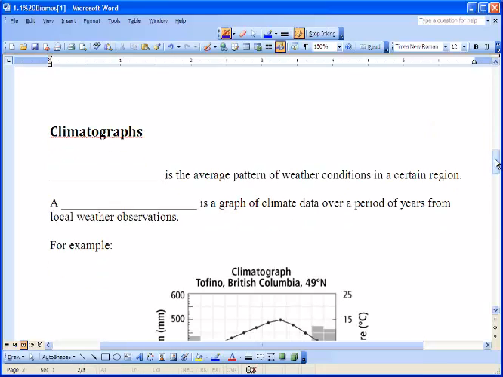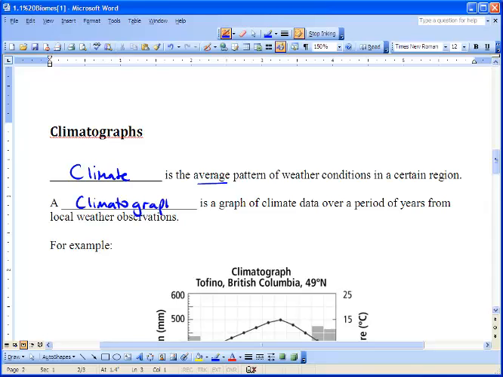So we're going to move on to climographs. And climographs, basically, they talk about climate. And climate is the average pattern of weather conditions in a certain region. Now, I mean average because it's taken over several years, sometimes even 20 years: the average temperature, the average amount of rainfall. So a climograph is a graph of climate data over a period of years from local weather observations.